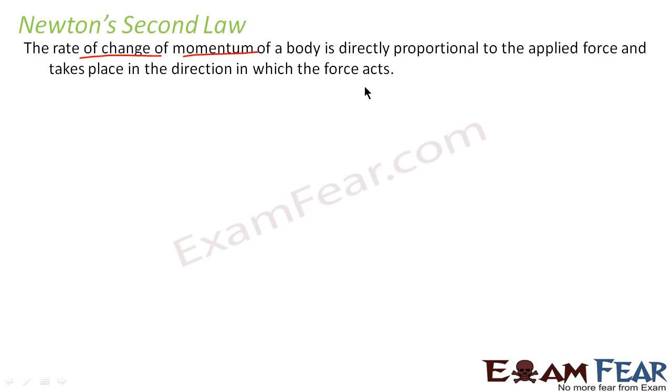See, the first part we have already proved, that is the rate of change of momentum, the change of momentum with time, is directly proportional to the applied force. And also this force and the change in momentum both act in the same direction. I guess we have already proved this in the previous slides, how force is dependent on the change in momentum. Now here we can say that this force is directly proportional to the rate of change of momentum, which we denote as dP by dt. That means as the change in momentum increases, applied force increases. As the change in momentum decreases, the applied force decreases.